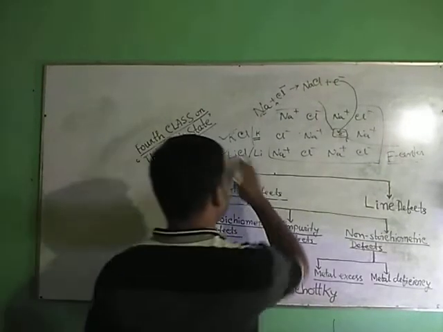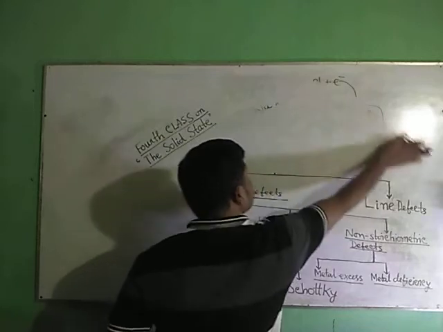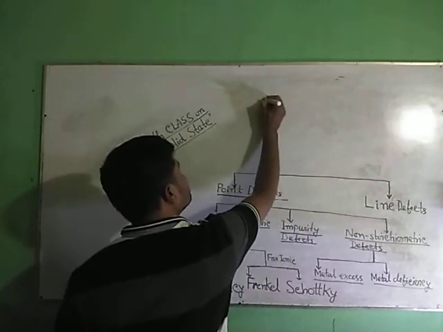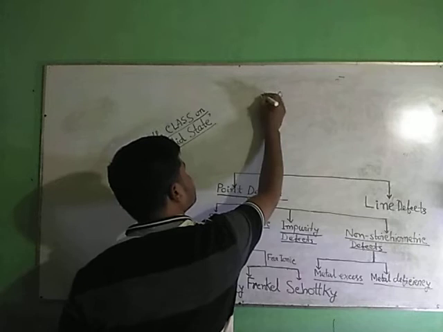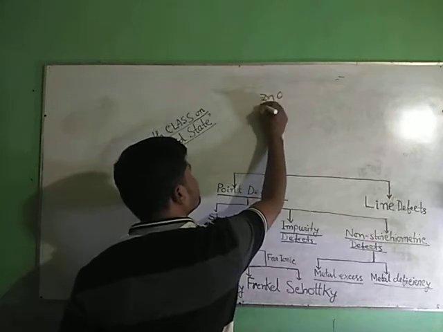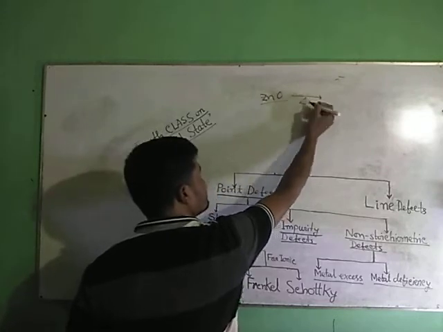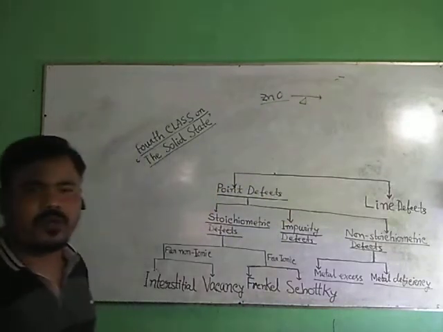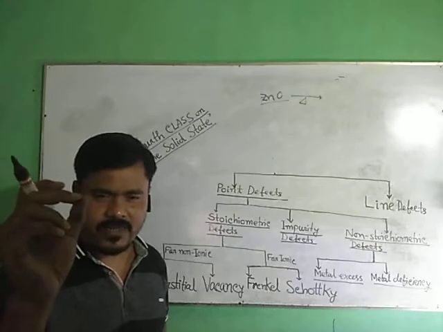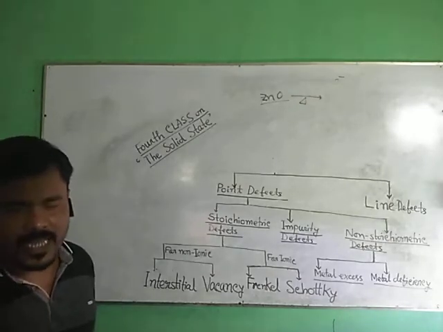I am taking one example. You know, ZnO, zinc oxide, is a colorless crystal. When ZnO is heated strongly, it becomes colored.